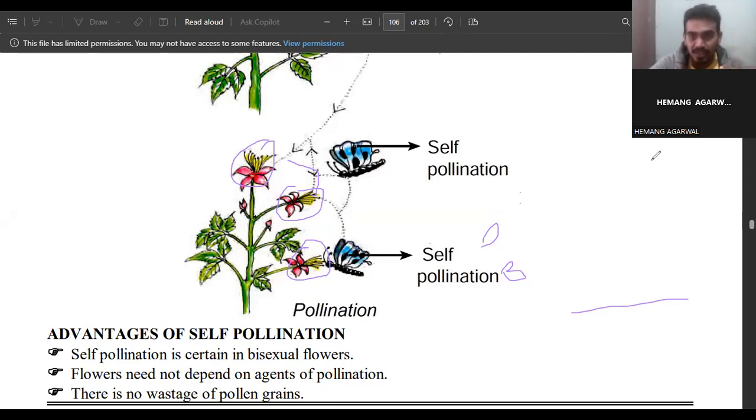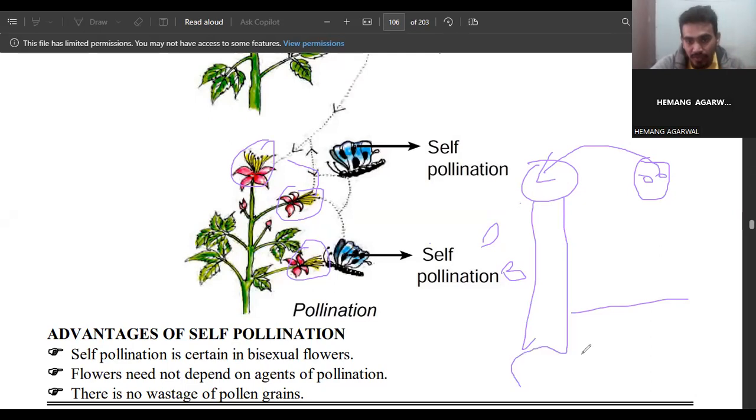So what is pollination? The transfer of pollen grain from the anther to the stigma of a flower. If this is the part of the gynoecium, and this is the part of the androecium, pollen grain is present on the anther. The pollen grain will transfer from one flower to another flower on the stigma. That is called pollination. Pollination is generally of two types: self-pollination and cross-pollination.